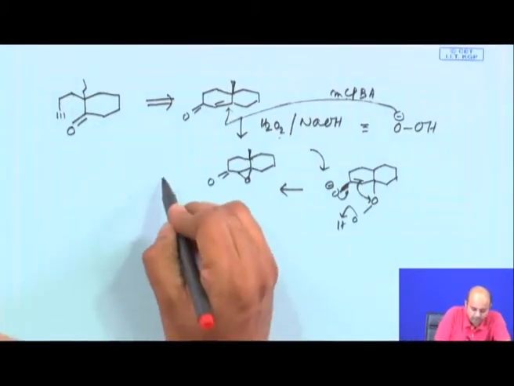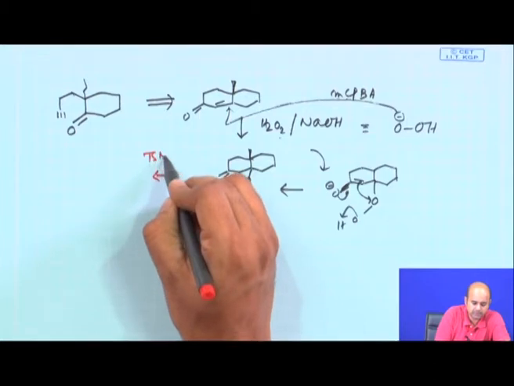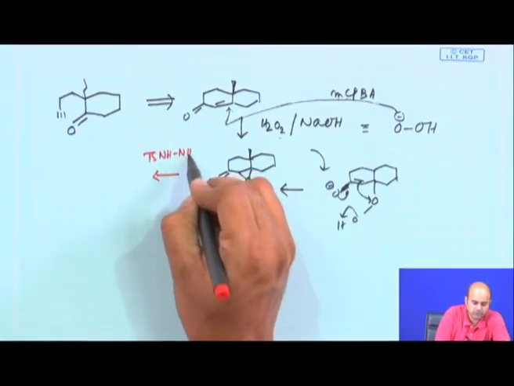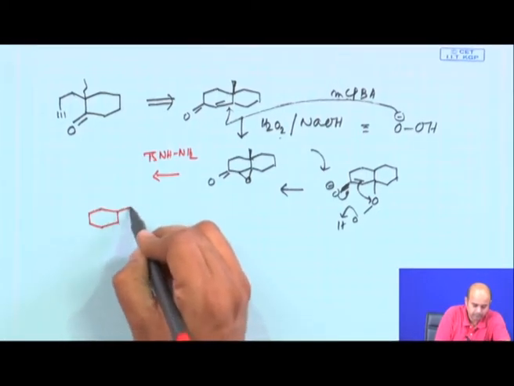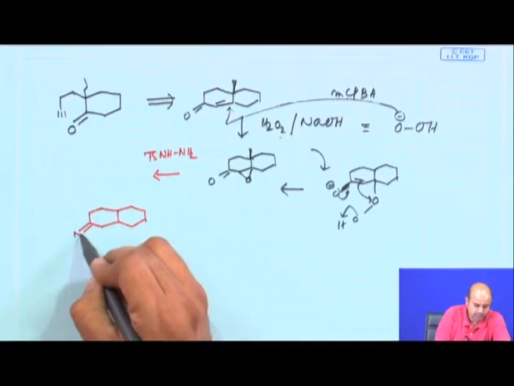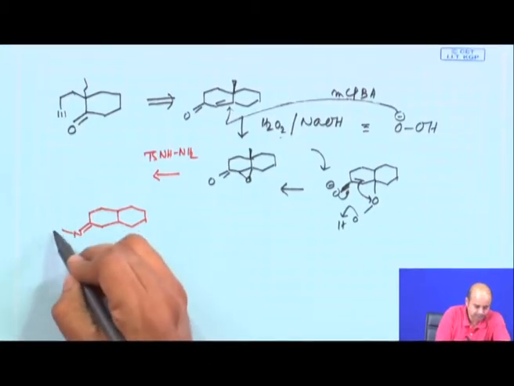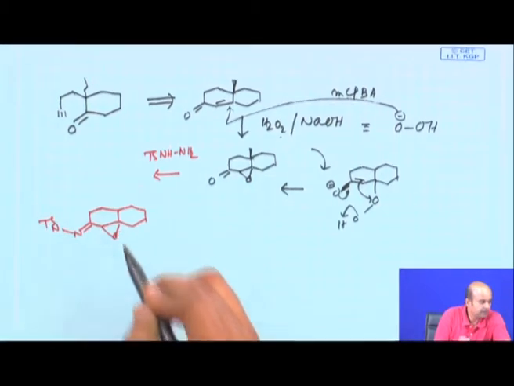Now, subject this compound to react with tosyl hydrazide, TsNHNH2, and you will basically get a double bond, NNHTs, and the epoxide is here.